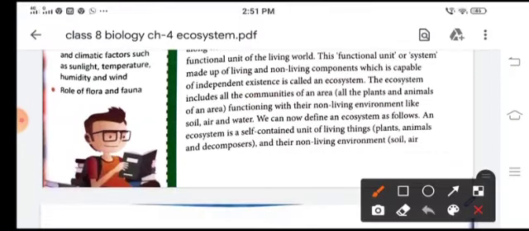Next is omnivorous. Some animals eat plants as well as animals, so they are called omnivores. Omnivores eat plant food as well as meat of other animals. For example, man, dog, crow, sparrow, bear, etc. come under omnivores. These omnivores eat both plants and animals, as well as grains and chicken and fish. They are also called omnivorous animals.